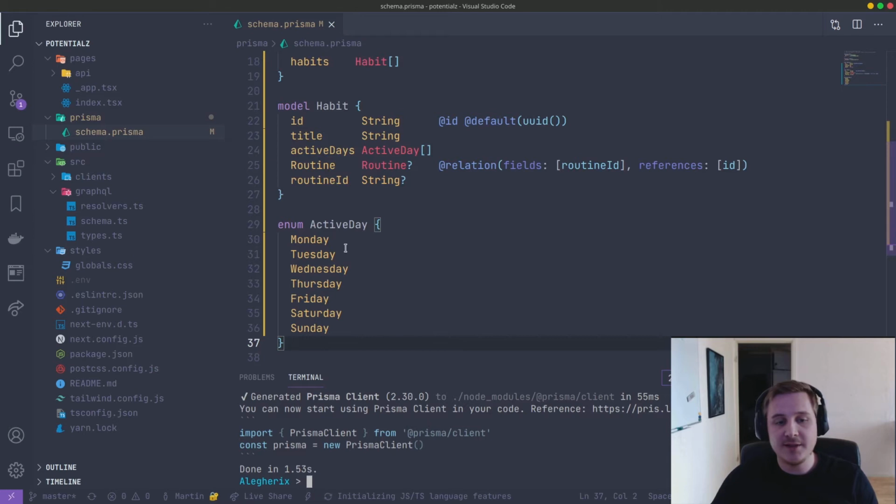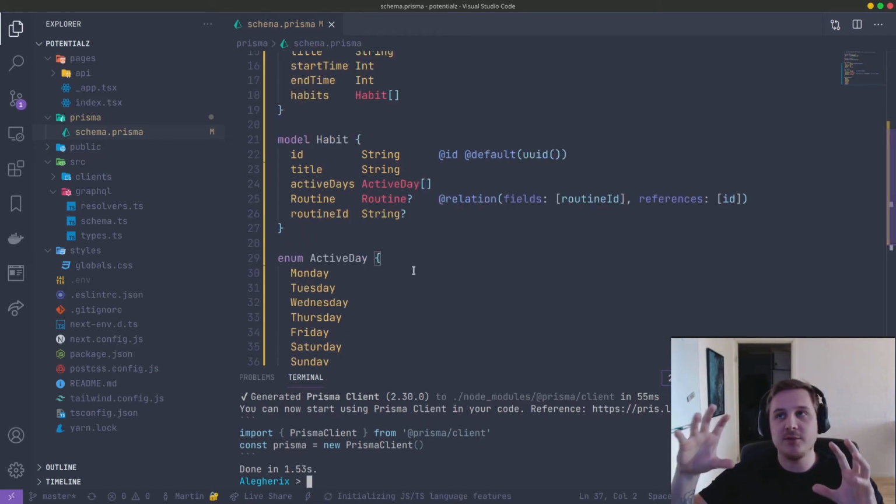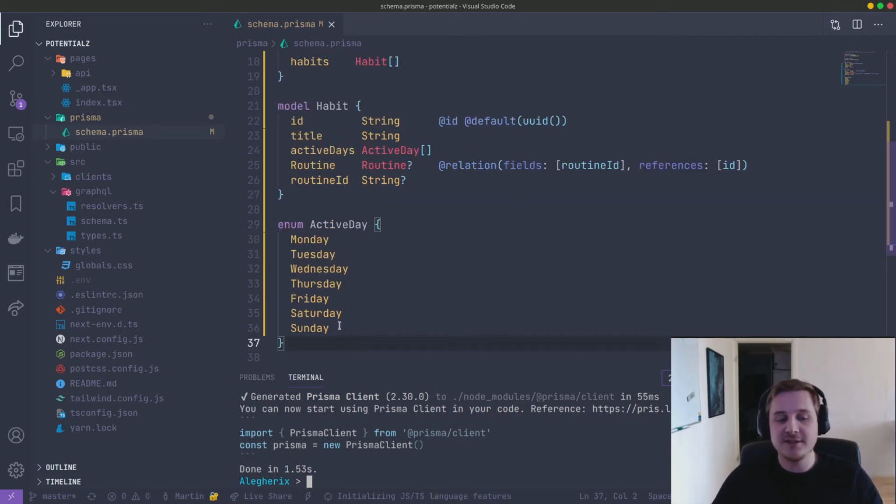And this enum is just so we're restricting the kind of strings that you can have in your active days. So you can't, for instance, put in banana or something. You're only going to be able to have valid days in the database.